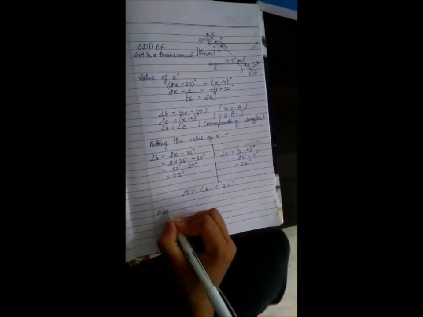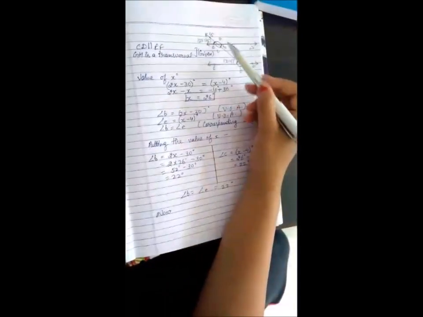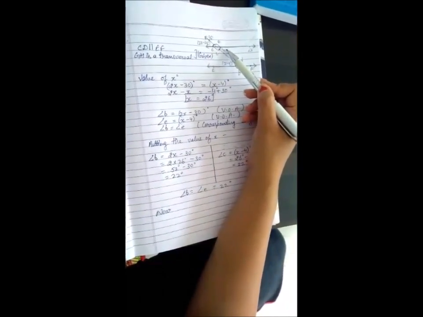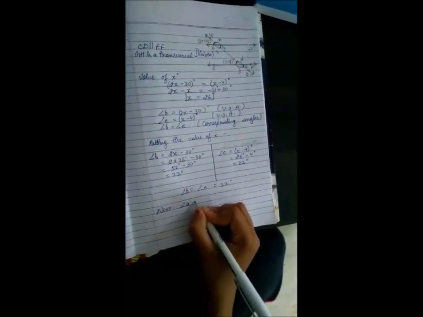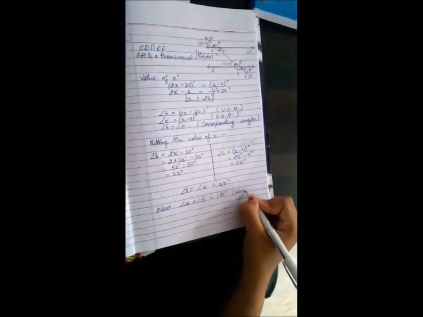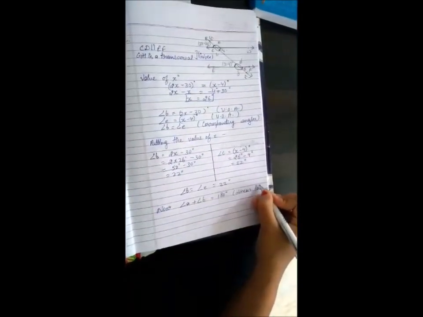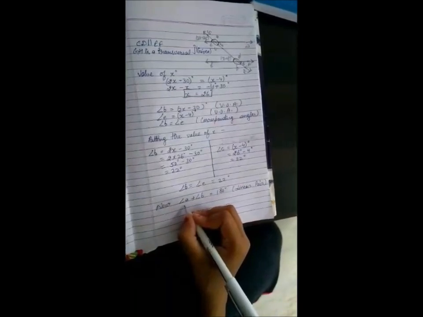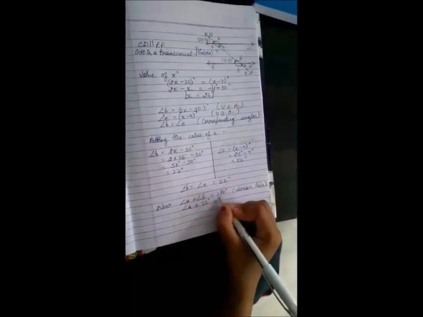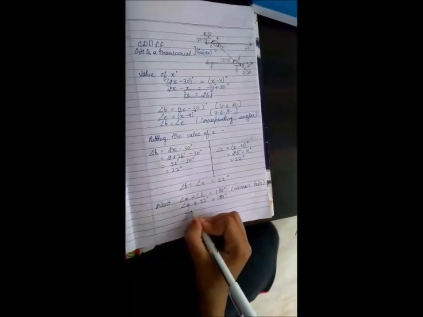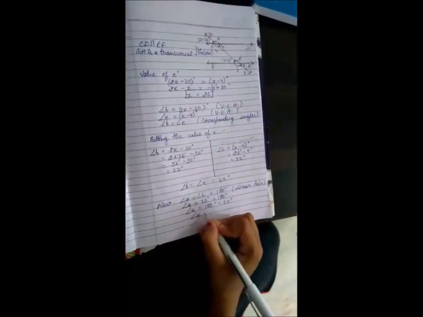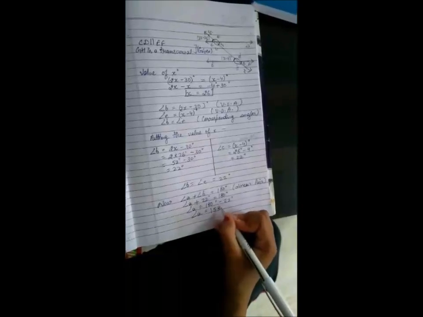Okay. Now you can see that angle A and angle B are forming a linear pair. So they will be 180 degree. So angle A plus angle B is equal to 180 degree because they are forming a linear pair. We do not know the value of angle A, but we know the value of angle B, that is 22 degree. So angle A will be 180 degree minus 22 degree. So the value of angle A will be 158 degree.